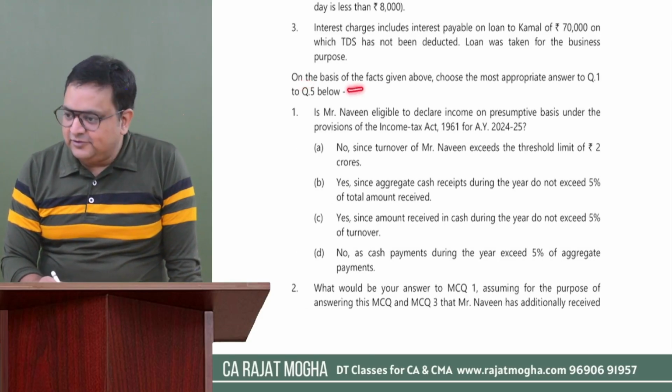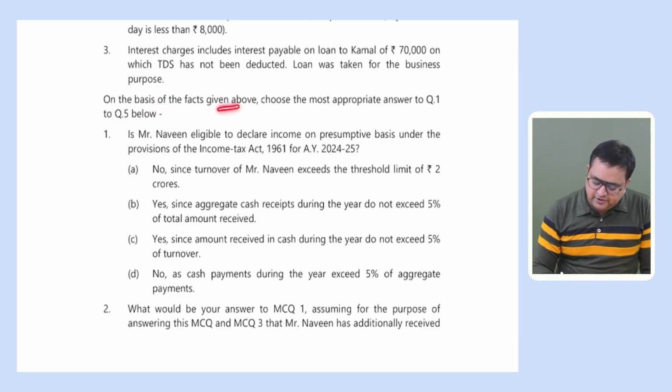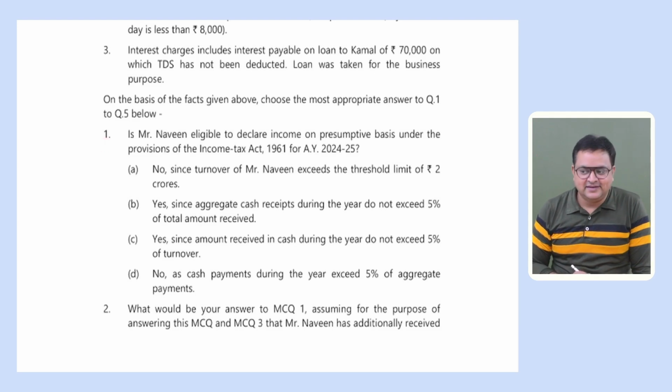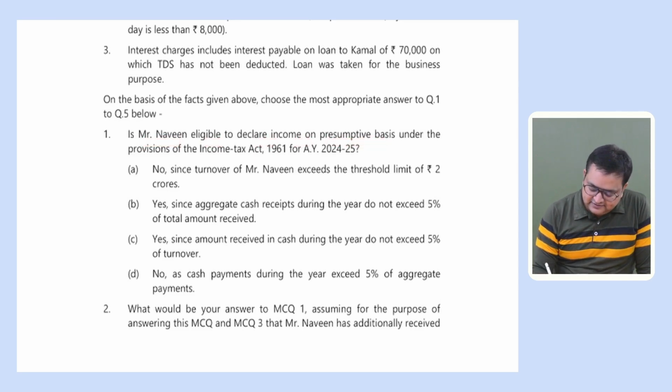Okay, on the basis of the facts given above, choose the most appropriate answer to question number 1 to question number 5. So we have 5 questions in this case study. First question says, is Mr. Naveen eligible to declare income on presumptive basis? They are asking whether this guy is eligible for 44AD or not.